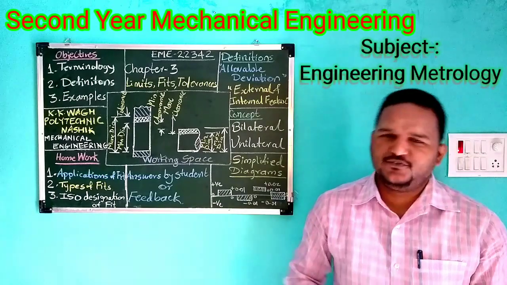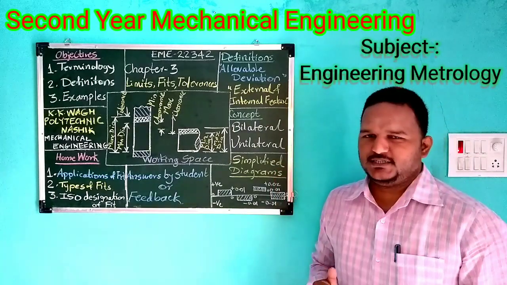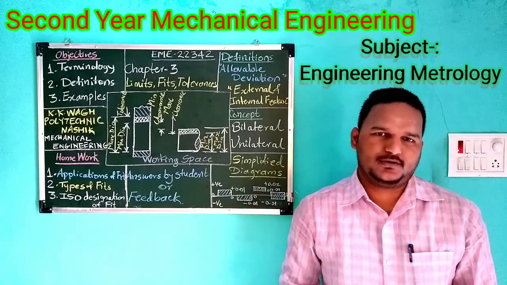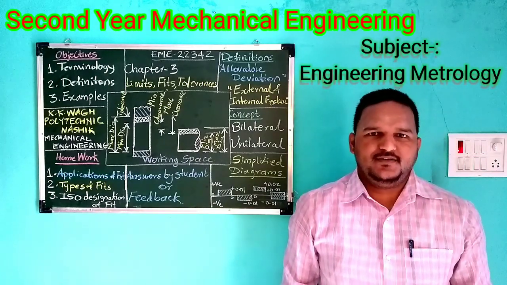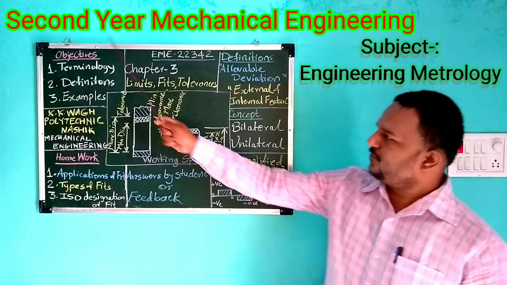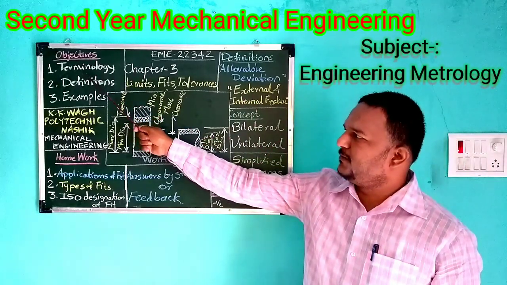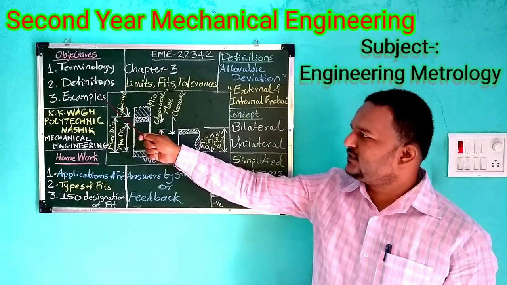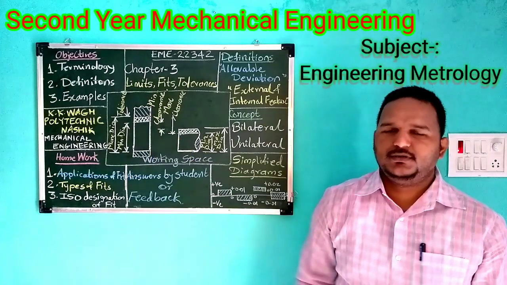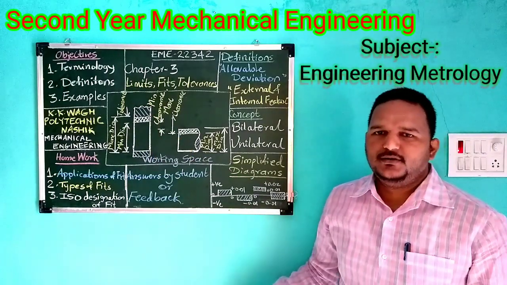In today's lecture, we are going to study all these points, and how these particular characteristics affect the product. So the objectives are very clear for today's lecture. As you can see, the objectives are: first we'll discuss terminology, then we'll discuss definitions, then we move on to examples. Now, what is terminology here?